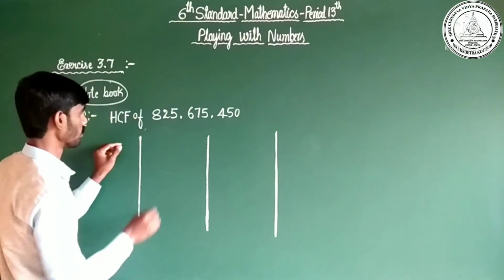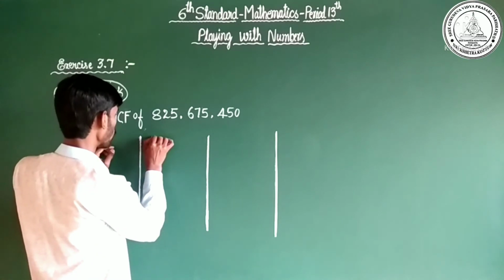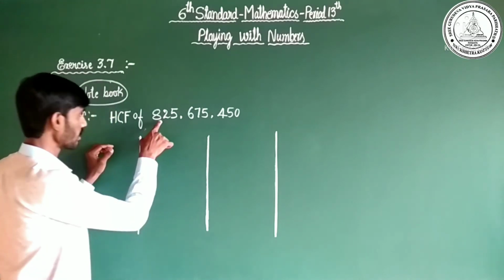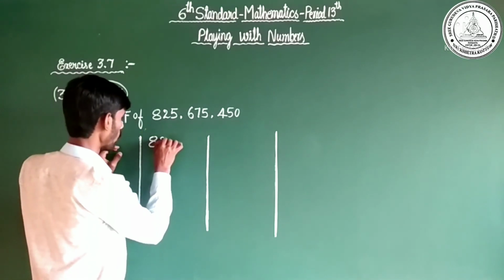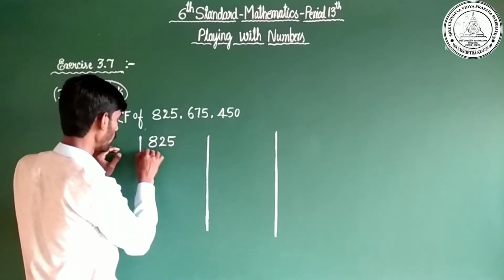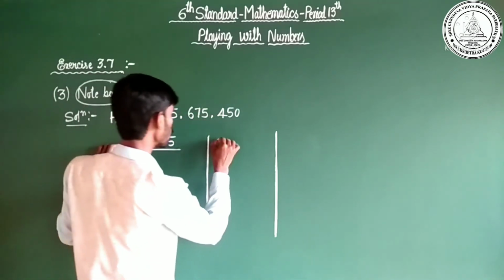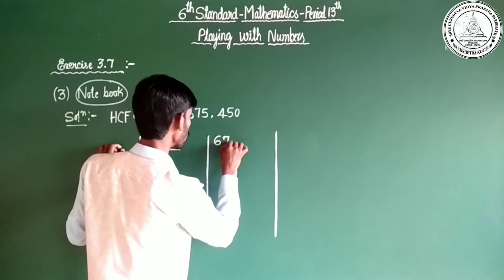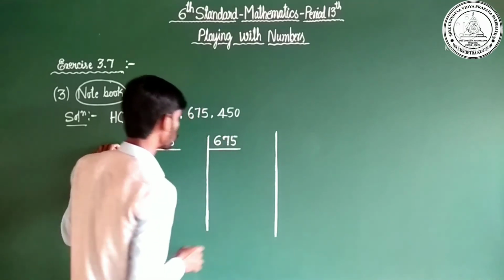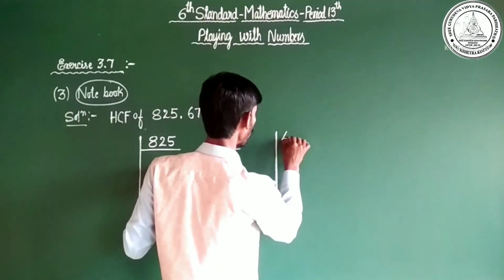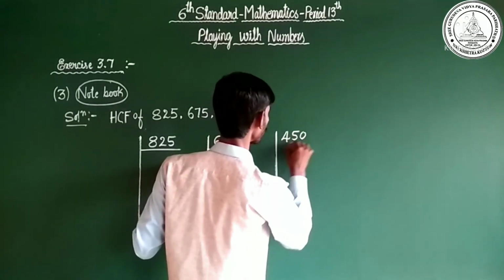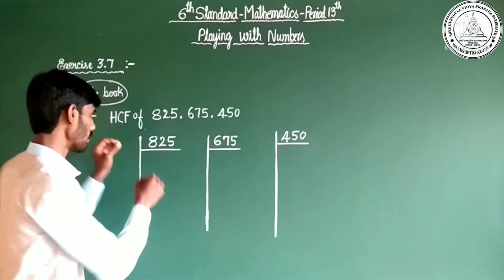Dear children, observe here. The first number is 825. Take 825. And the second number, draw a line, is 675. I'll take them individually. And the third one is 450. Okay. Start the factorization.